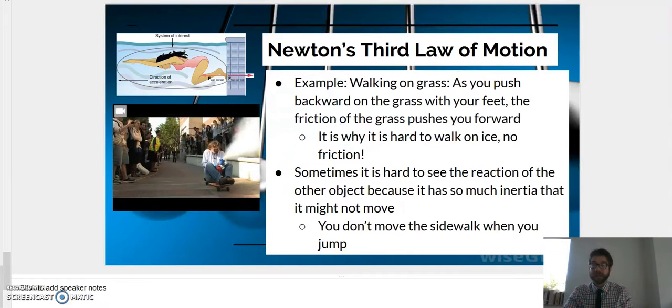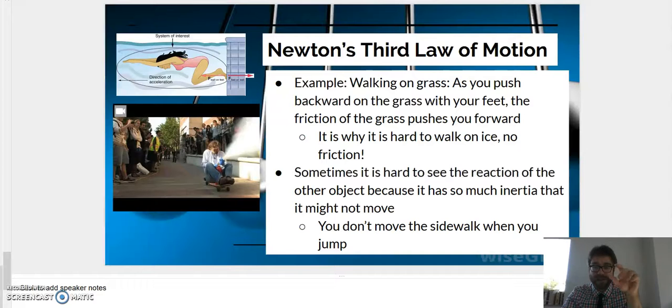Alright, this is what allows us to walk. As you walk, your feet push into the ground, you're pushing down, and the ground pushes back up. This upward push allows you to walk. It's as simple as that. It's all about Newton's third law. So there you are. Those are the laws. First law of motion, second law of motion, and third law of motion.